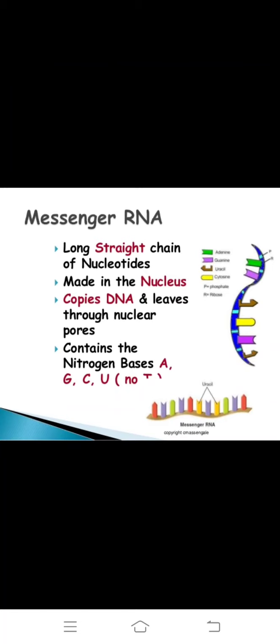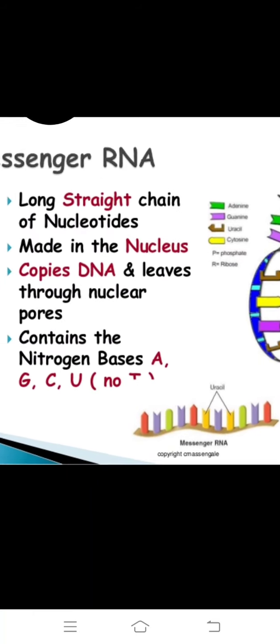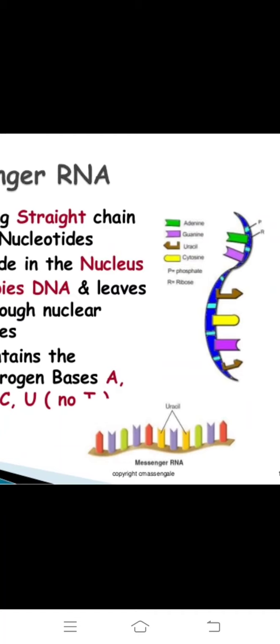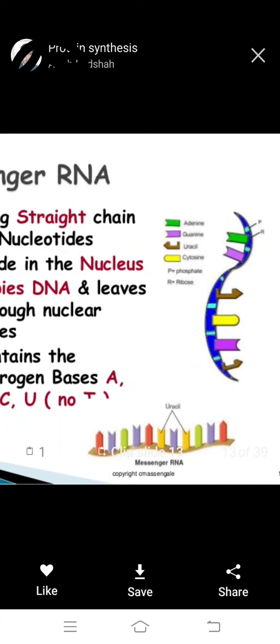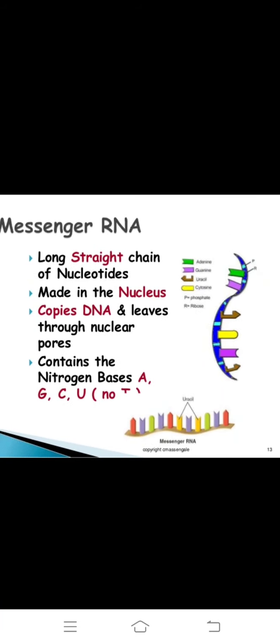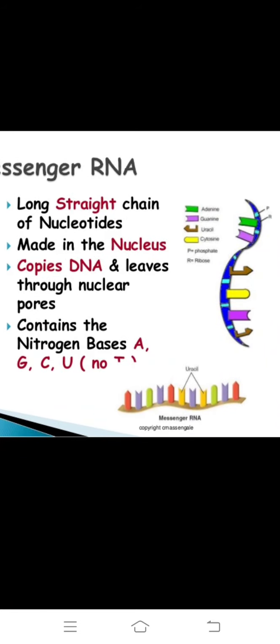It contains the nitrogen bases adenine, guanine, cytosine and uracil, not thymine. These are nitrogen bases, purines and pyrimidines. Pyrimidines are cytosine and uracil, and purines are double ringed: adenine and guanine. So this is messenger RNA.